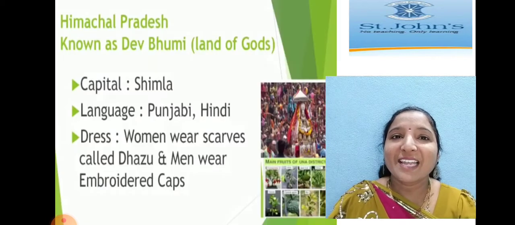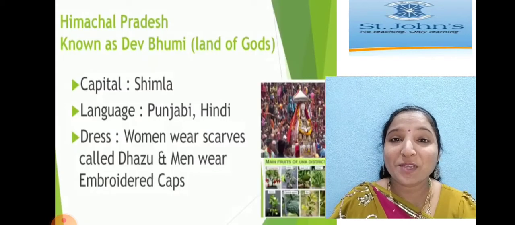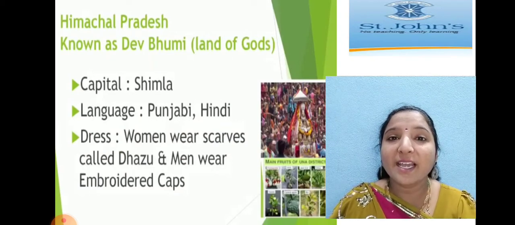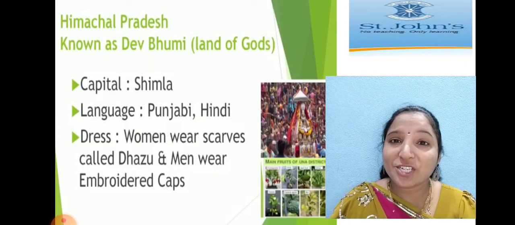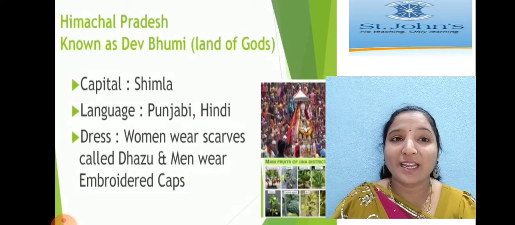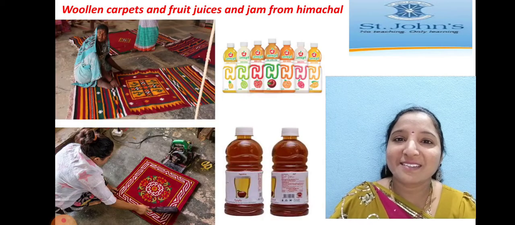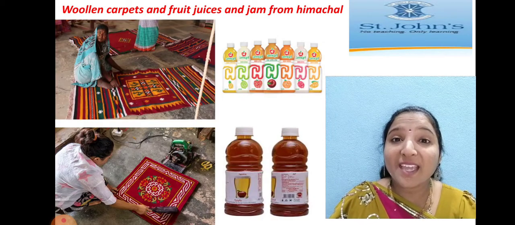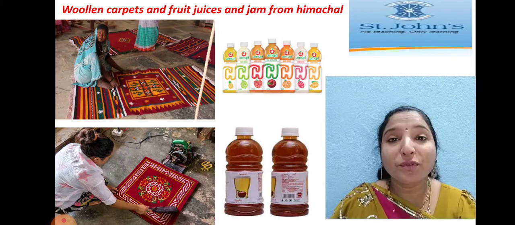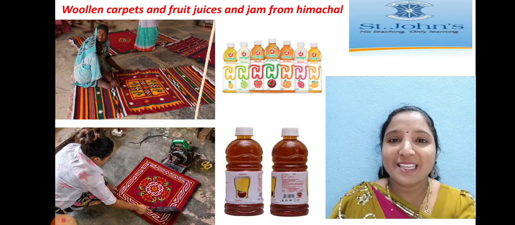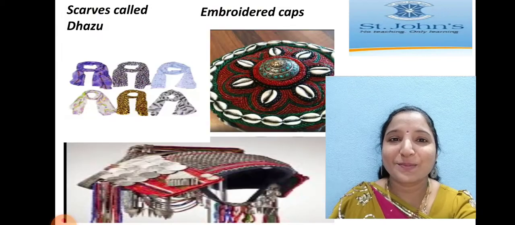And next, Himachal Pradesh. When it comes to Himachal Pradesh, also called Dev Bhumi and land of gods, the capital is Shimla. Languages spoken over there are Hindi and Punjabi. Yes, children. And next one here, see here. So they make carpets, rugs, and they make different squashes, jam and fruit juices with the available fruits, children. Understand? You can see in this picture also.